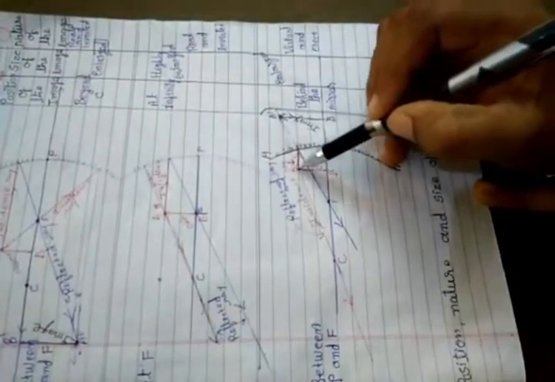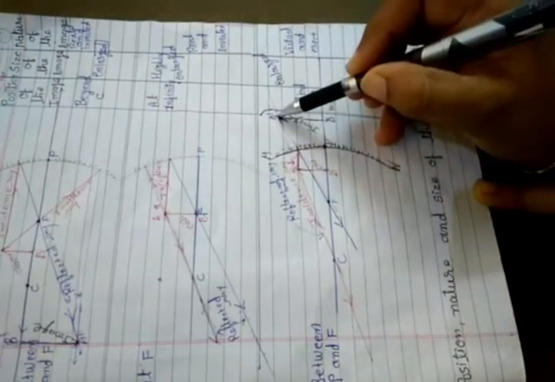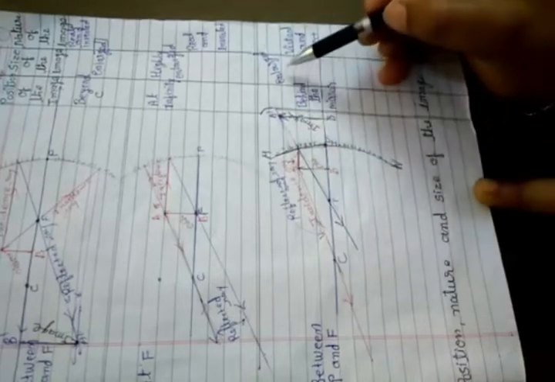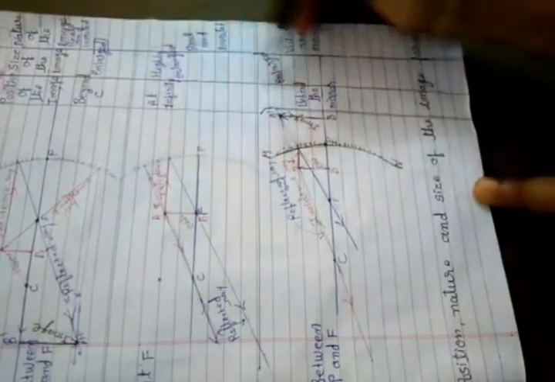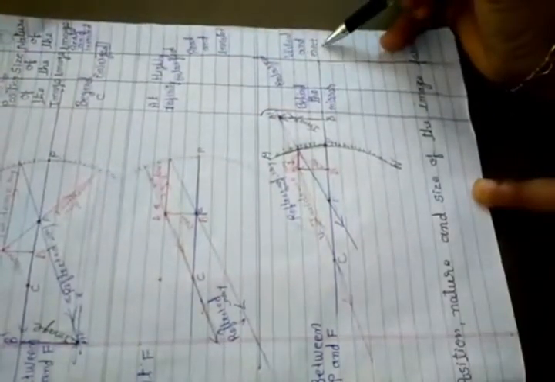You see that the height of the AB object is less than the height of the image. So the height of the image is enlarged. And the nature of the image is virtual and erect.